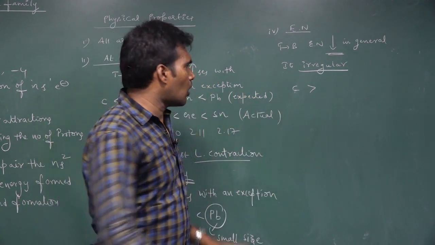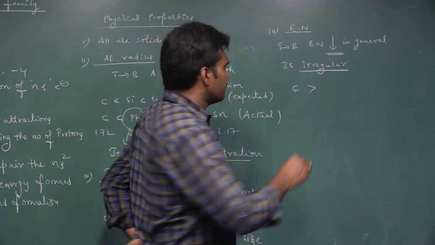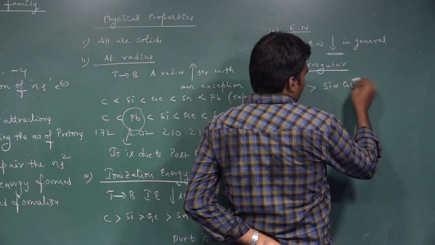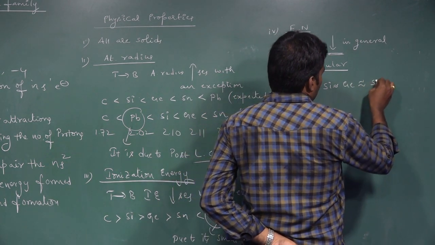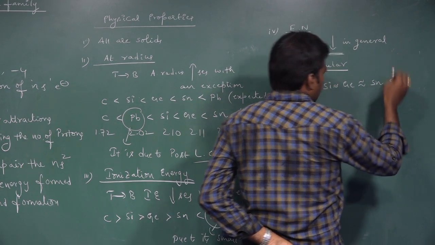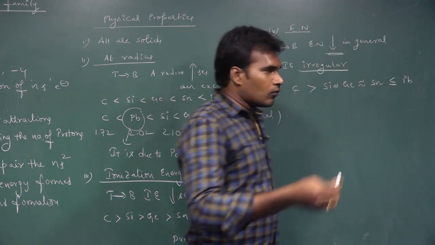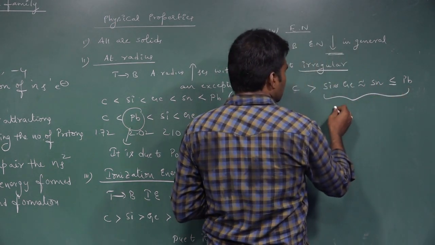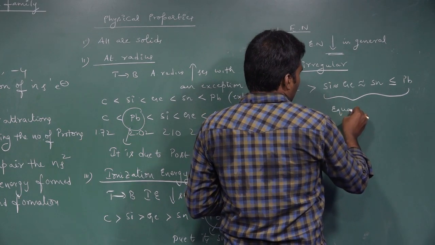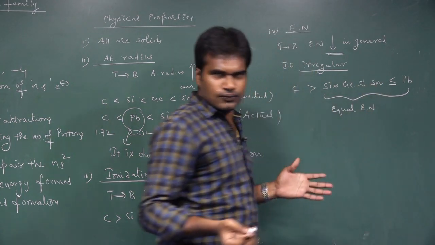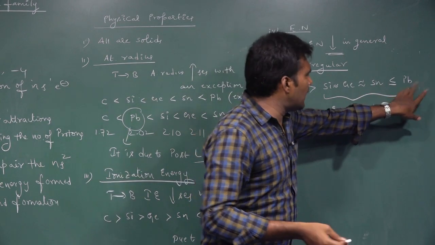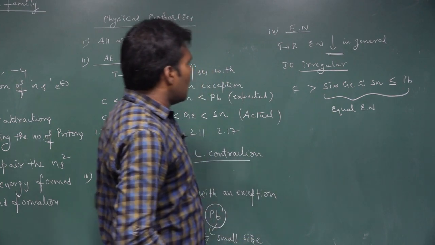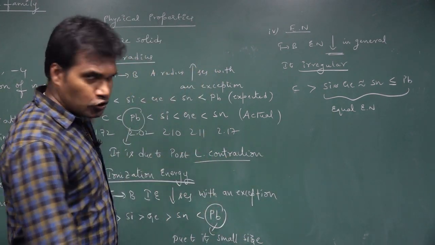These four elements have almost similar electronegativity: silicon is almost equal to germanium, almost equal to tin, but lead is a little bit more than tin. Comparing lead with the remaining elements, lead is somewhat more. So this is the electronegativity order of the 14 group elements.